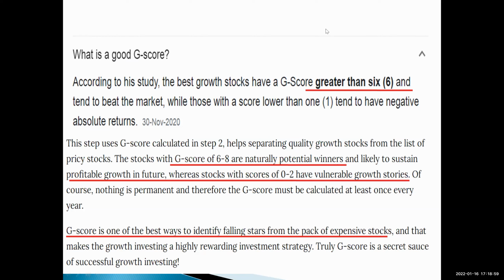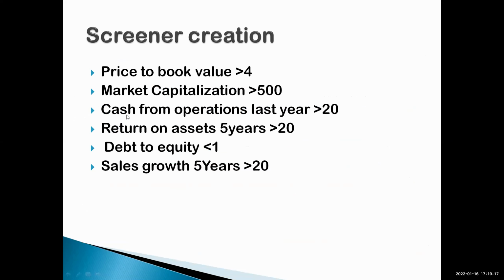Our own criterion is that the score should be greater than 6. Trust me, I'm not that conservative, not that big-hearted that I will take a score of 6 into consideration. The last time I made it clear that I have a slightly different way of picking stocks. When I tried to create a screener, I couldn't make it on screener.in, so I had to go to a different website to find out how you get a G score.